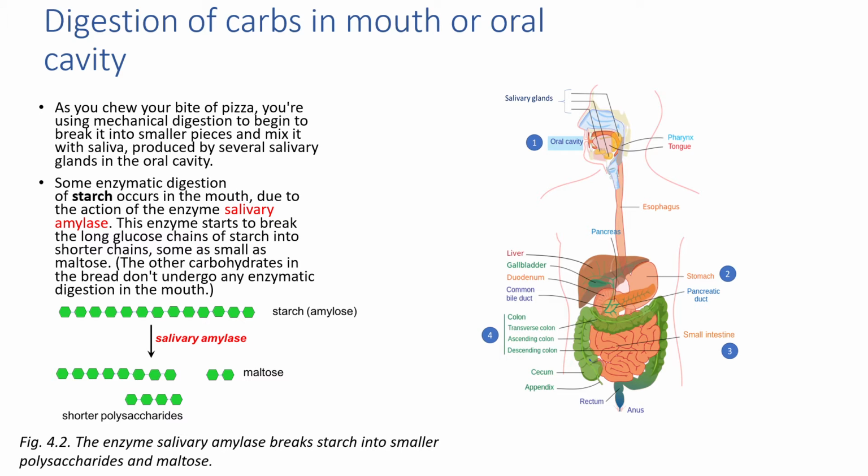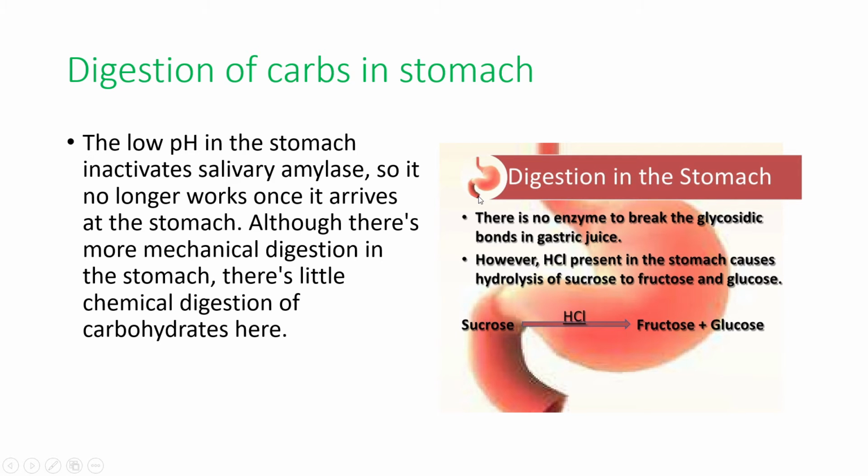Now in the next part we are going to know about the digestion of carbohydrate in the stomach. Due to the low pH in the stomach, which inactivates the salivary amylase, it no longer works once it arrives at the stomach. Although there is more mechanical digestion in the stomach, there is very little chemical digestion of carbohydrate here. The digestive juice present in the stomach contains HCl, which has a non-enzymatic action. HCl is secreted in the stomach, and it acts upon sucrose and gives an end product of glucose and fructose.